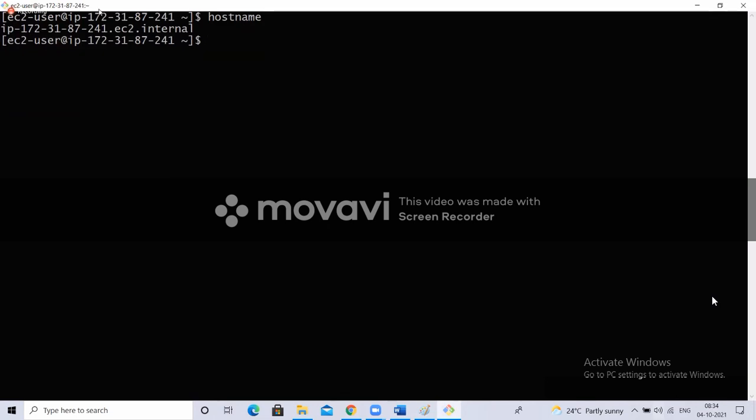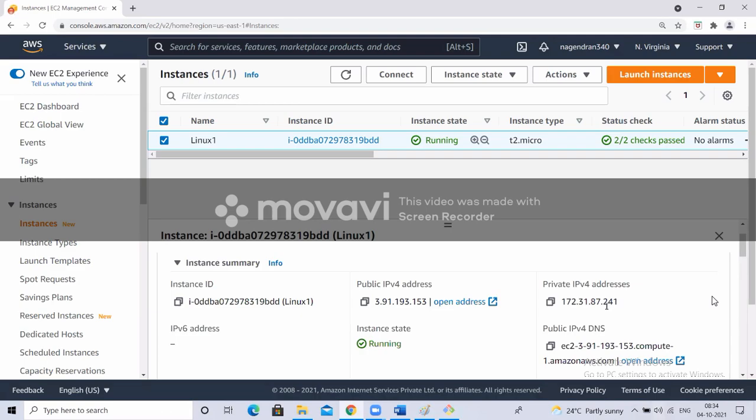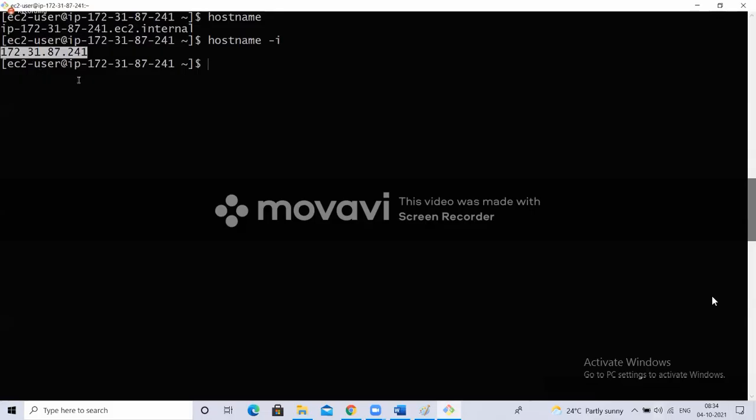Now, along with the hostname, it will have one IP address, right? I want to see that IP address. I can use hostname -I. It is going to give the IP address. Now, what IP address is it? This is the private IP address. So for that particular machine, if you want to see the private hostname or private IP, you can use this command.